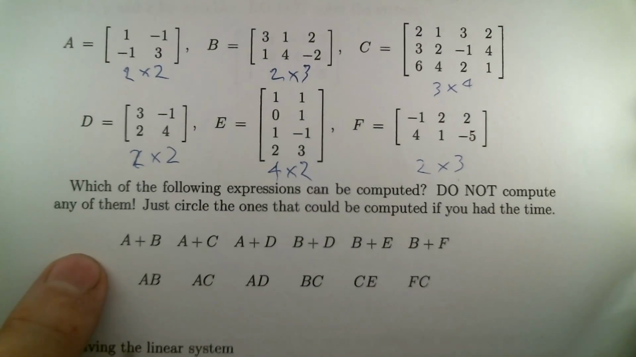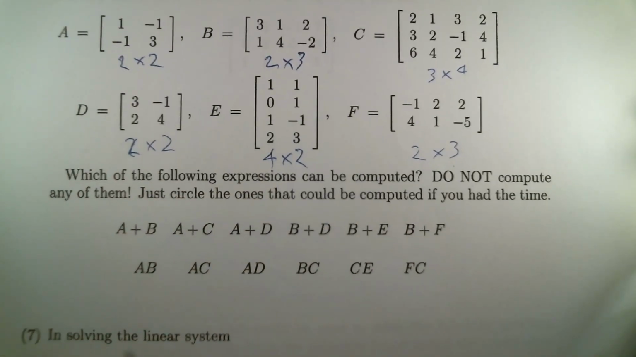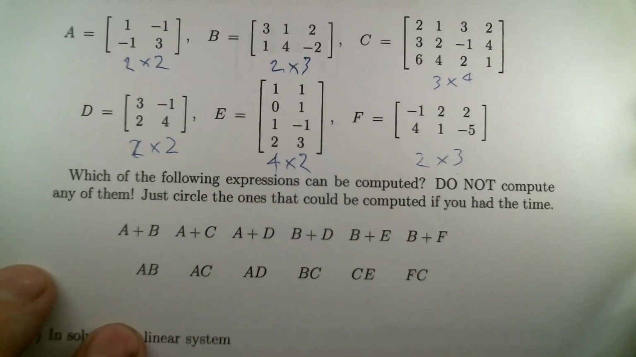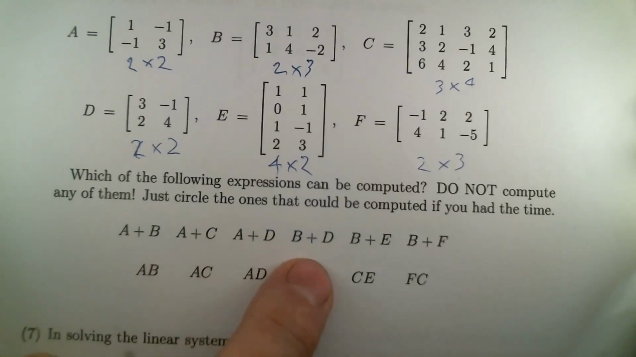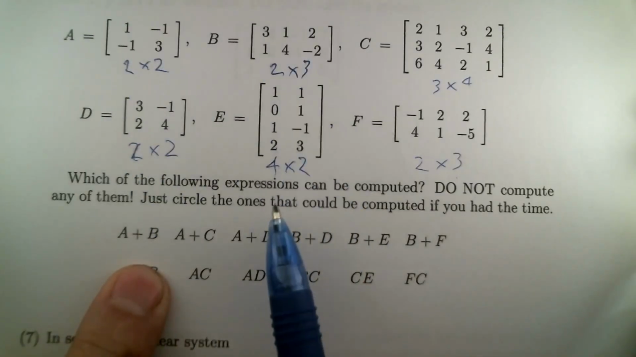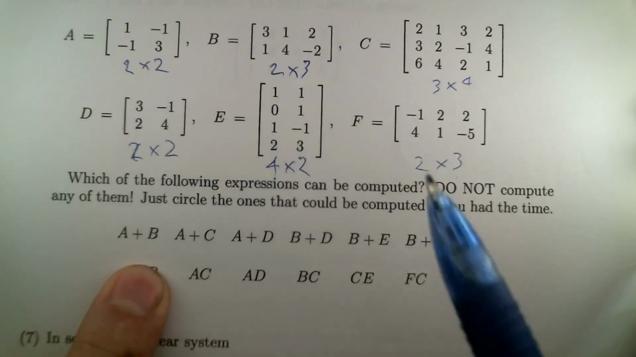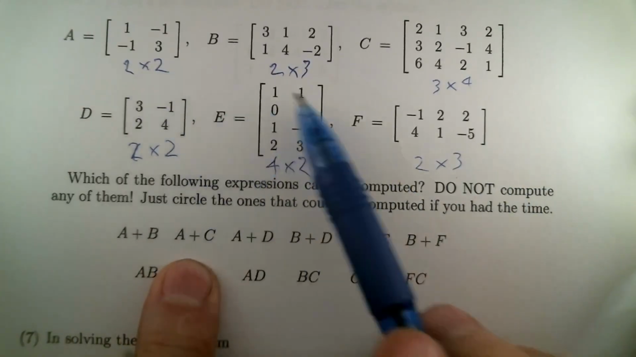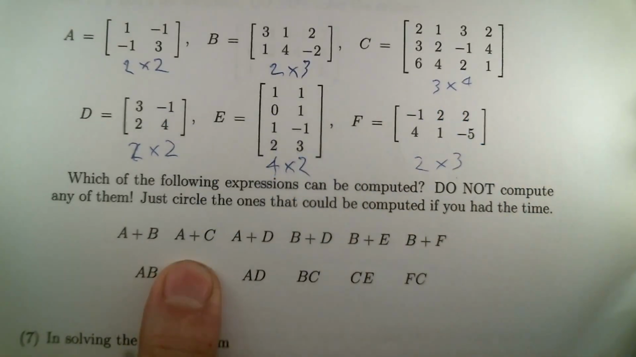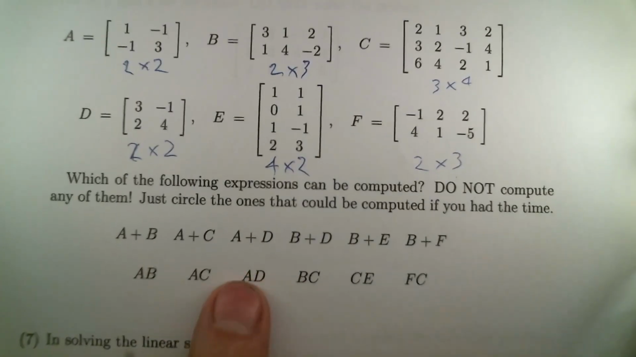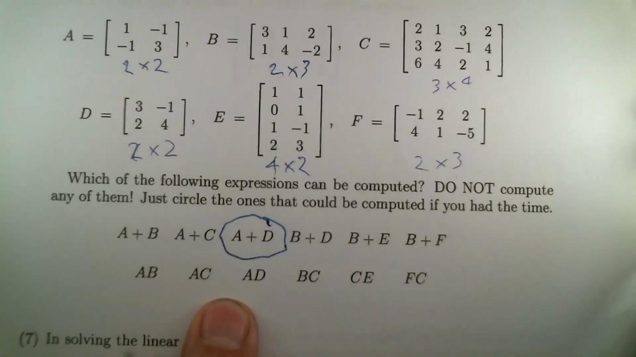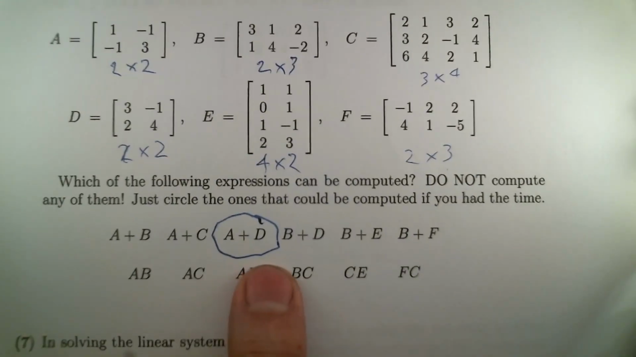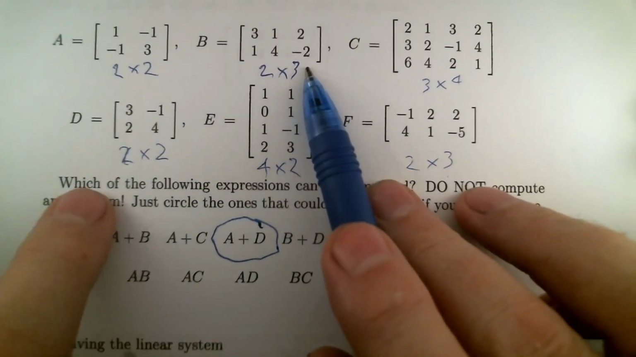Now, which ones can be done, and it says you should just circle the ones that you could compute. The things that are sums, or they could be differences, those things can only be done if the matrices have identical sizes. They have to have exactly the same number of rows and columns. So could we do A plus B? No. One's 2 by 2 and the other's 2 by 3. Would we do A plus C? Really no, because 3 by 4 is pretty far from 2 by 2. How about A plus D? Yeah, that's a good one. A and D are both 2 by 2 matrices. B plus D? That's a 2 by 3 and a 2 by 2.